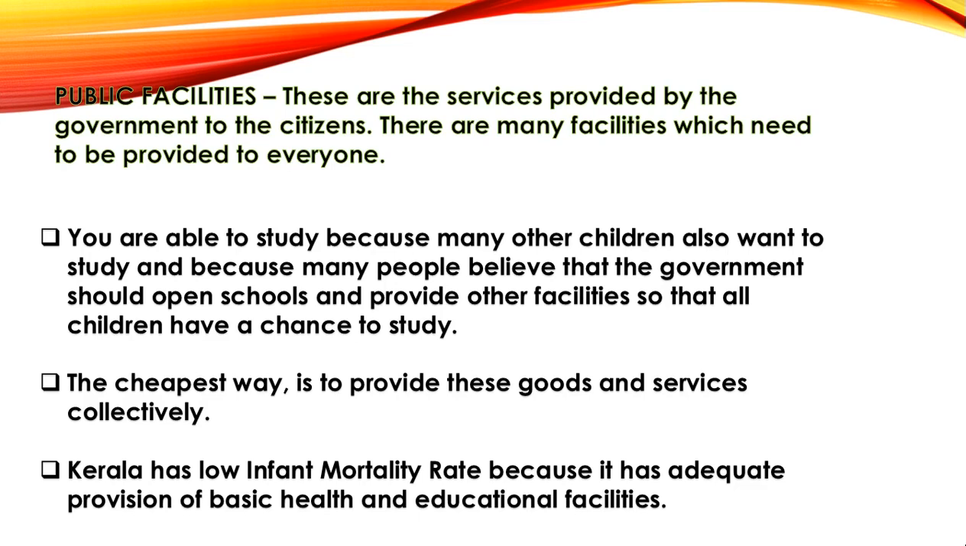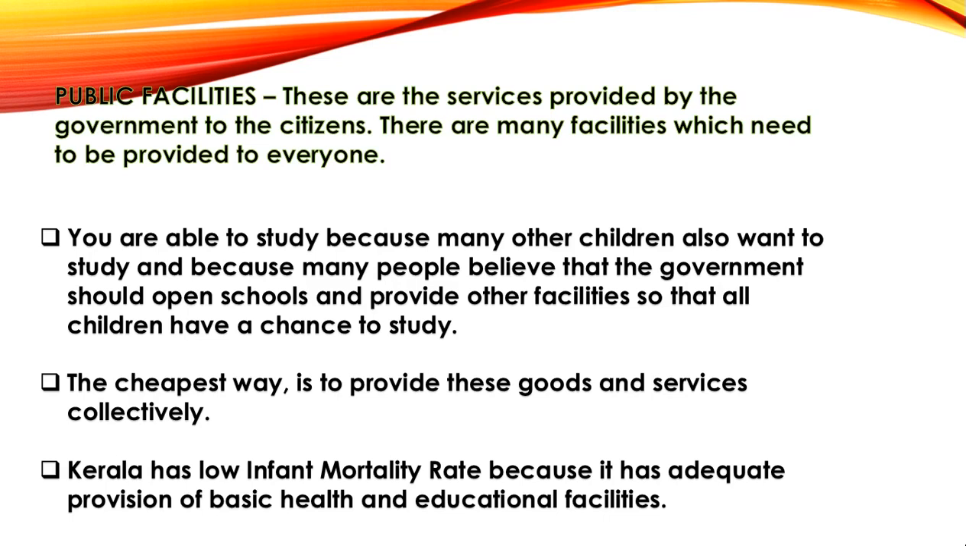Suppose you have a lot of money, but then there are no proper educational facilities in your country. Then you won't be able to study unless you can afford to shift to a country that has these facilities. Now, the cheapest way to provide public facilities is to provide them collectively. It's obvious that nobody will open a school for each student.